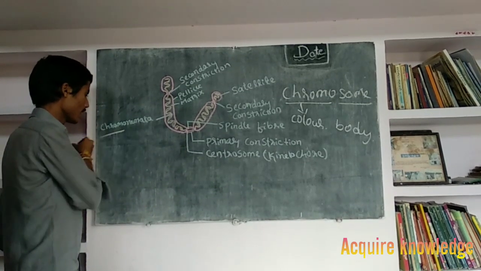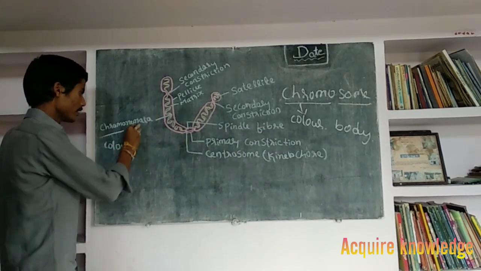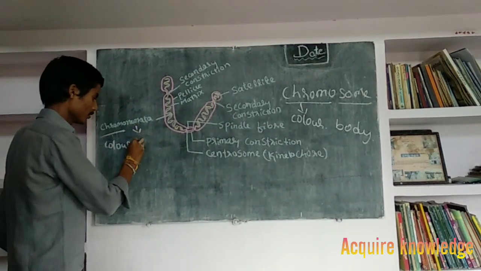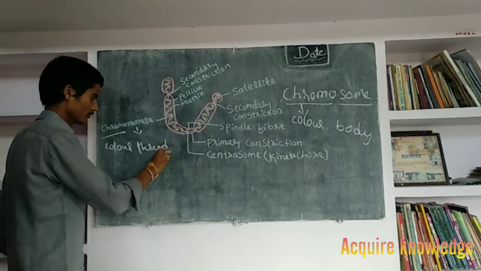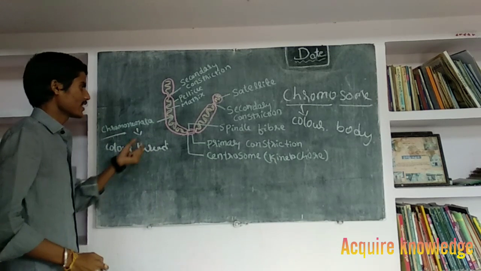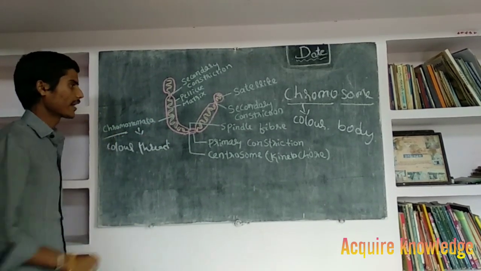Chromo means color. Nema means projections, meaning thread-like. The thread-like structure present in the matrix, in the pellicle, is called chromonemata.